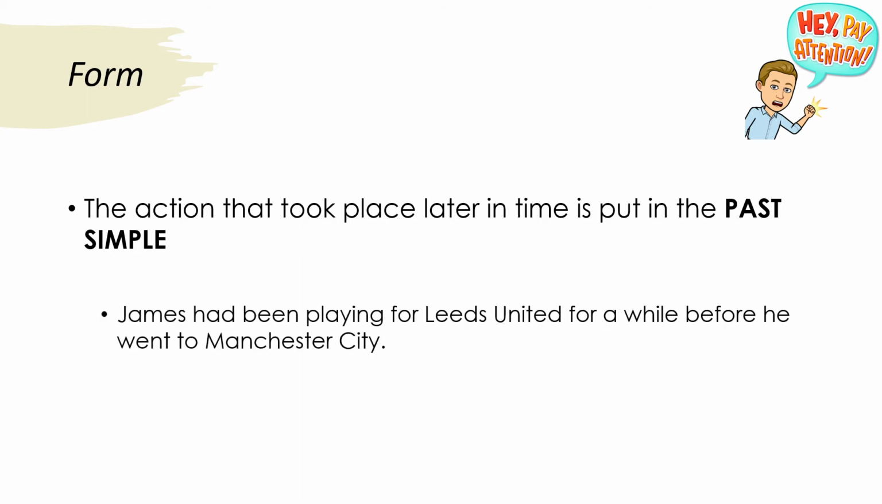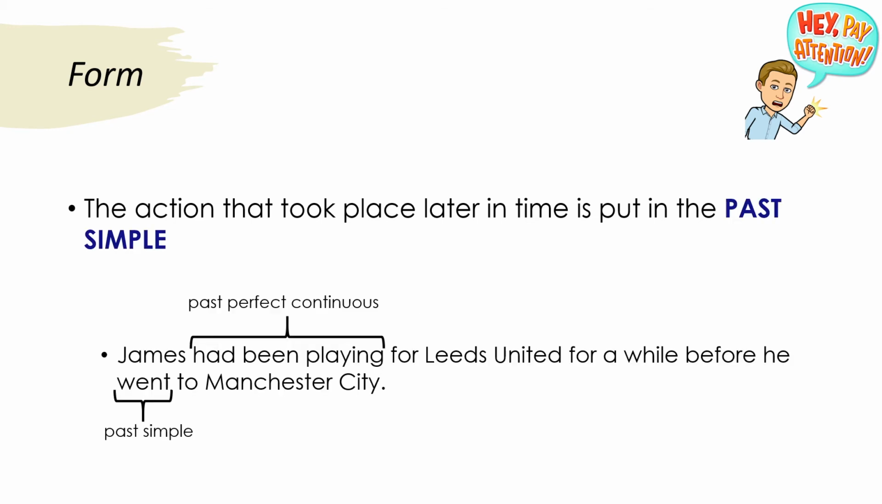James had been playing for Leeds United for a while before he went to Manchester City. On a closer look, we see that had been playing is formed using the past perfect continuous. This is because this action took place before the other one. This means that after he had been playing for Leeds United for a while, he went to Manchester City. Therefore, the later action is put in the past simple.